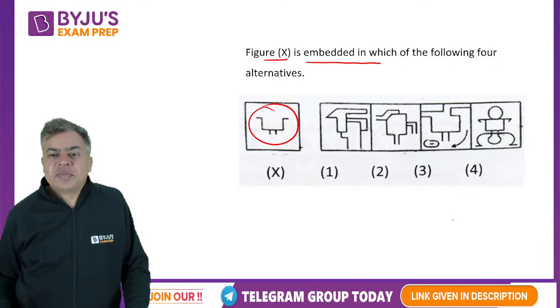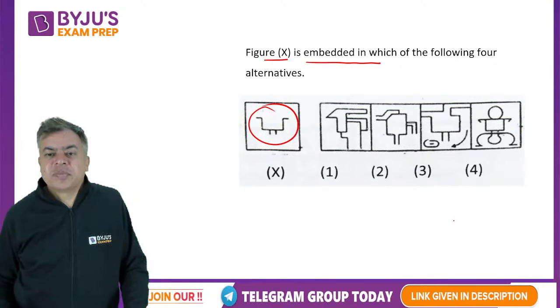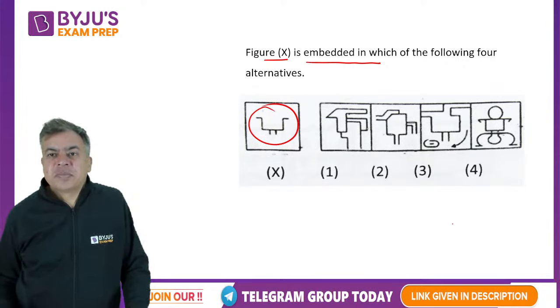Tell me. Yes. So it should be 4. Okay, this is the part.